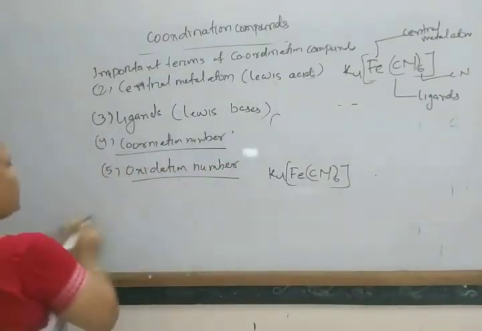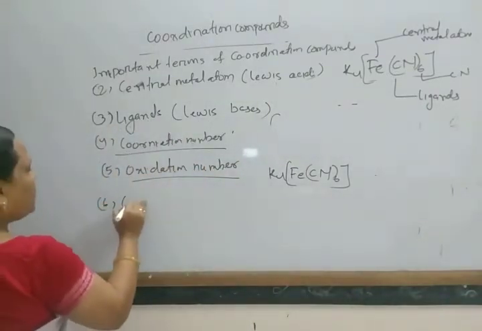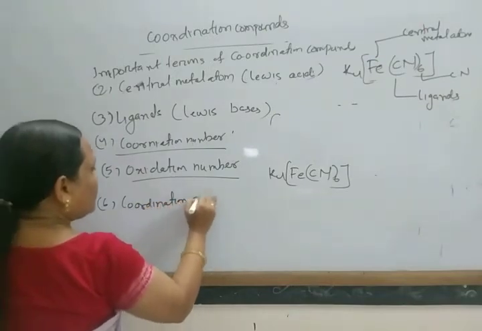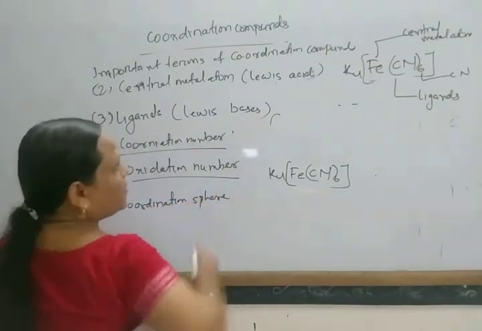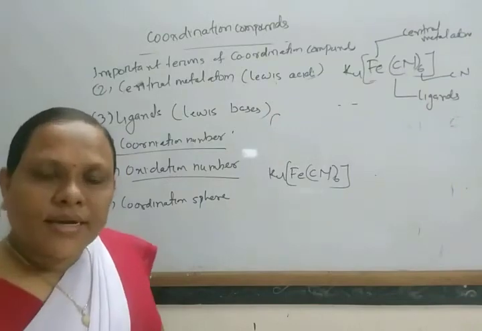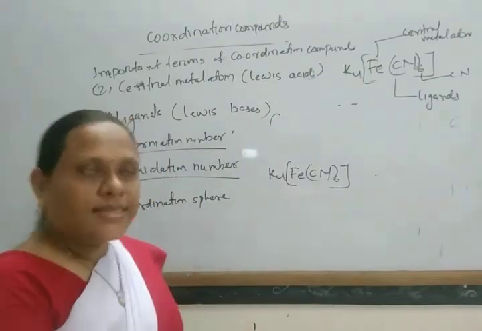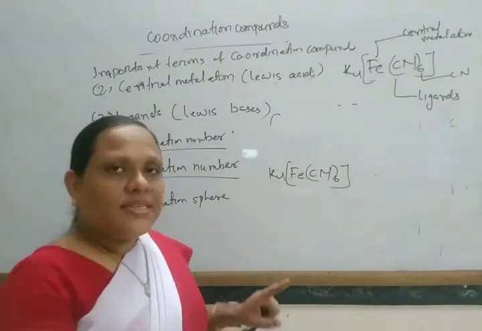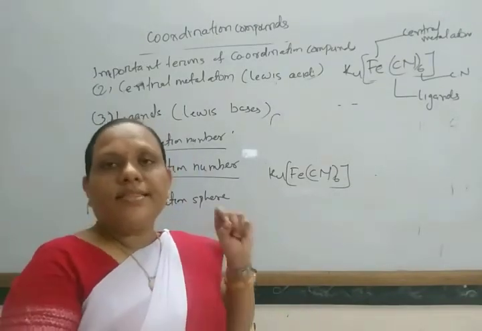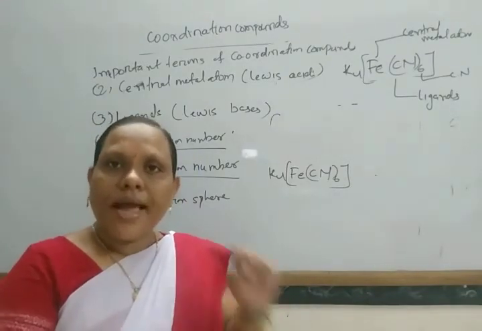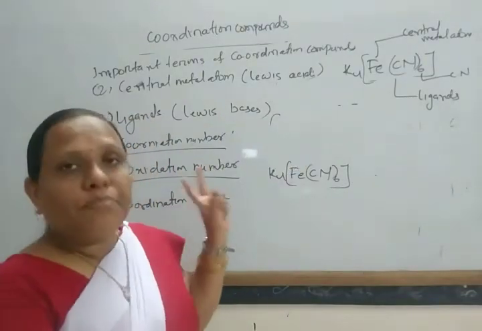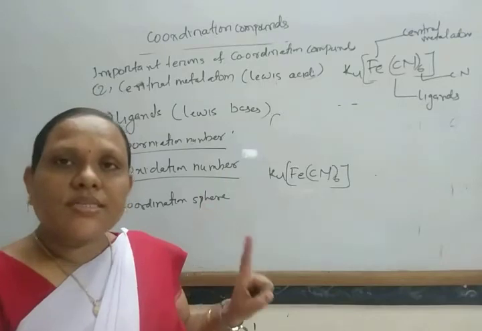Next, come to the coordination sphere. The central metal atom and the ligands are all represented in square brackets, and that part is generally non-ionizable. This total part is known as the coordination sphere.